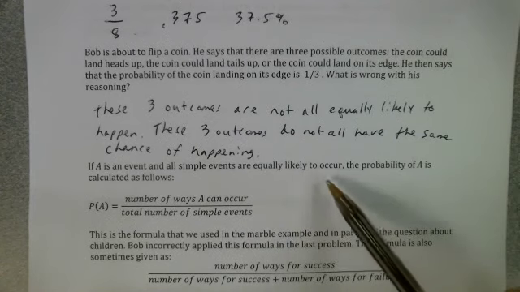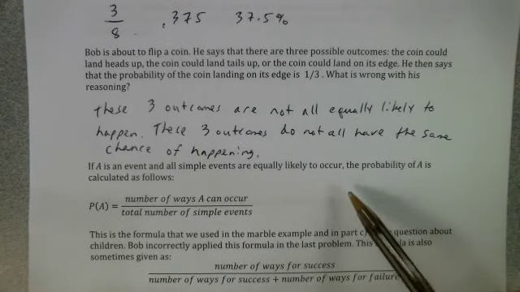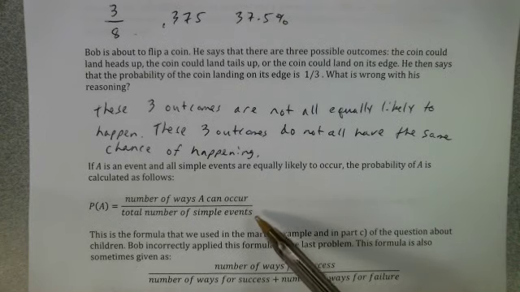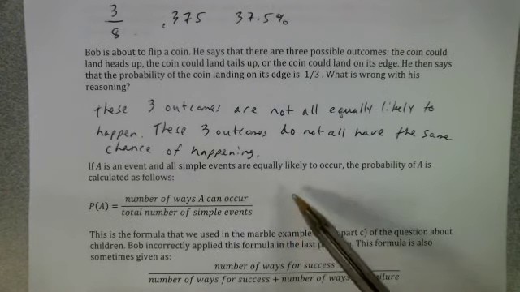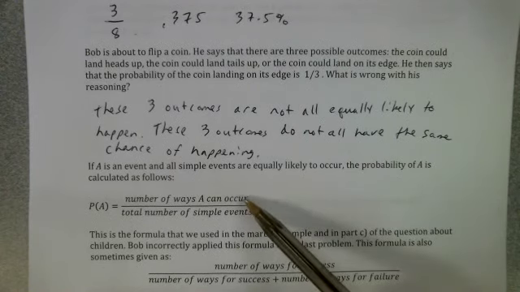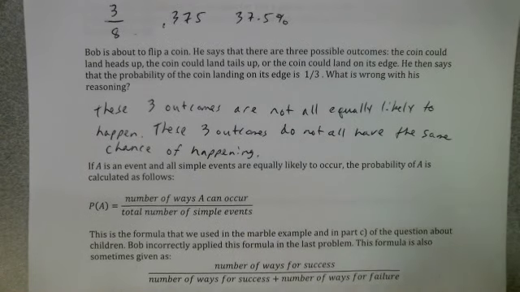So if all outcomes are equally likely to happen, the way you find the probability of an event happening is you find all ways the event can happen and divide by the total number of things that could happen. Like the probability of getting 2 boys and a girl. We figured out all the ways we could have 2 boys and a girl, and we divided by the 8 possible things that could happen, and we got 3/8.